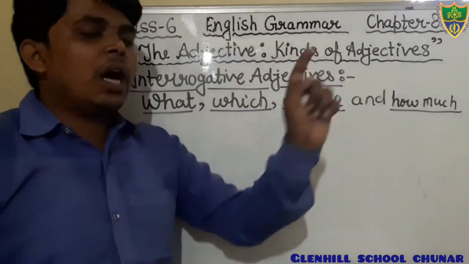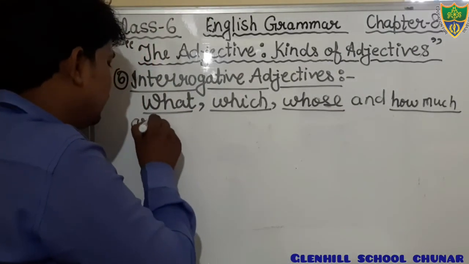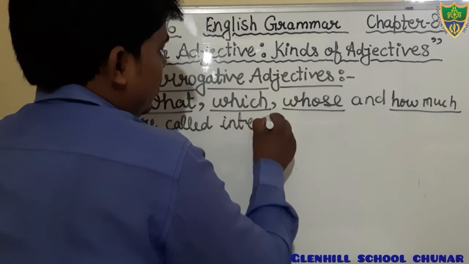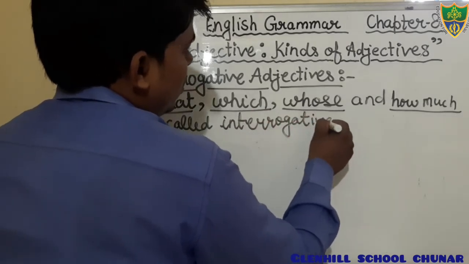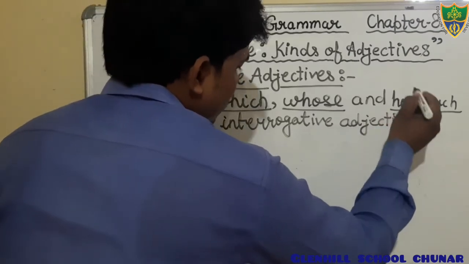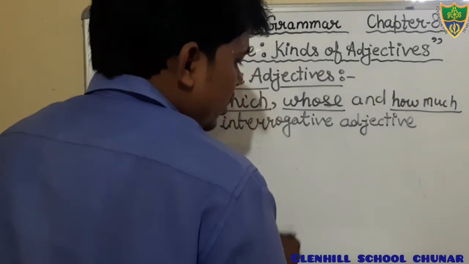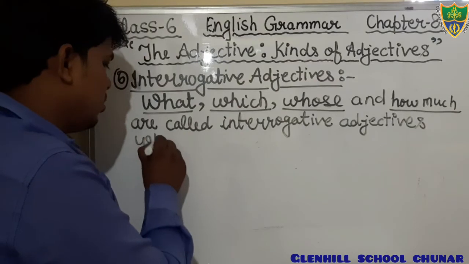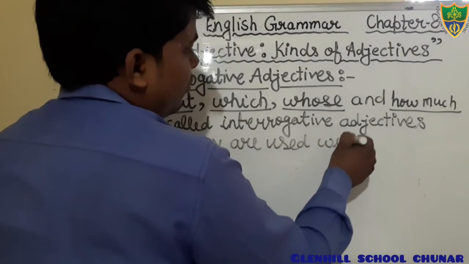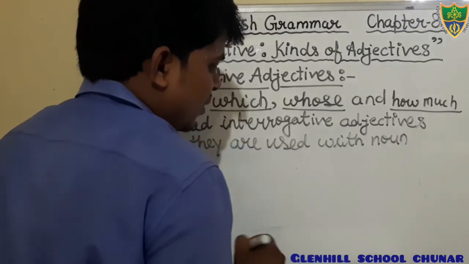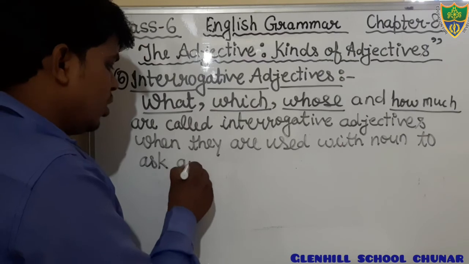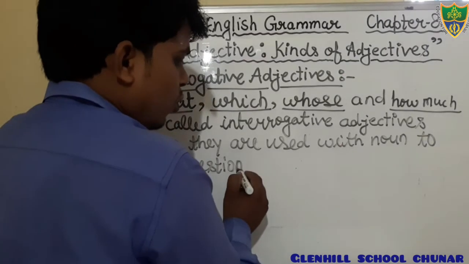The words what, which, whose, and how much are called interrogative adjectives when they are used with a noun to ask a question.